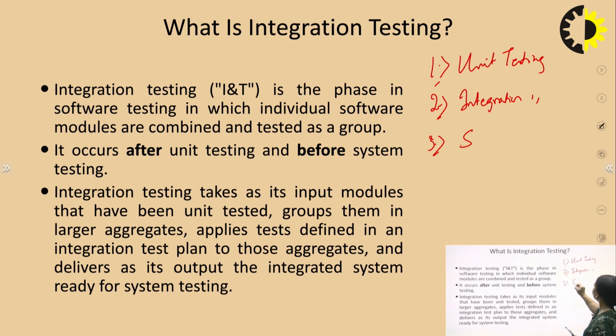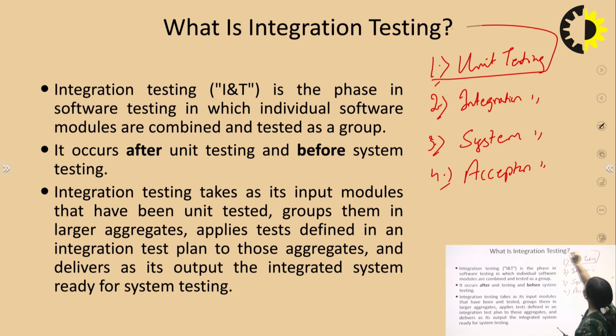Third is the system, and fourth is the acceptance. So we have already tested the independent unit. We have already discussed unit testing.